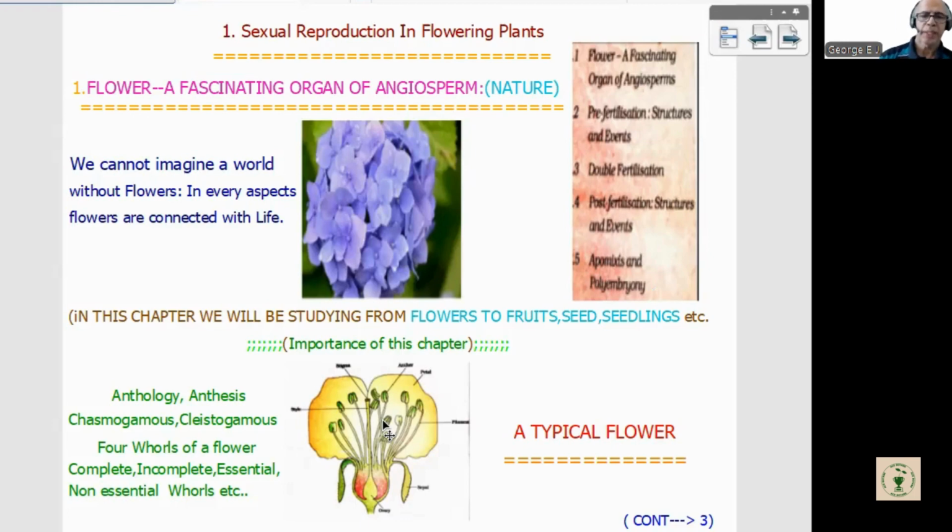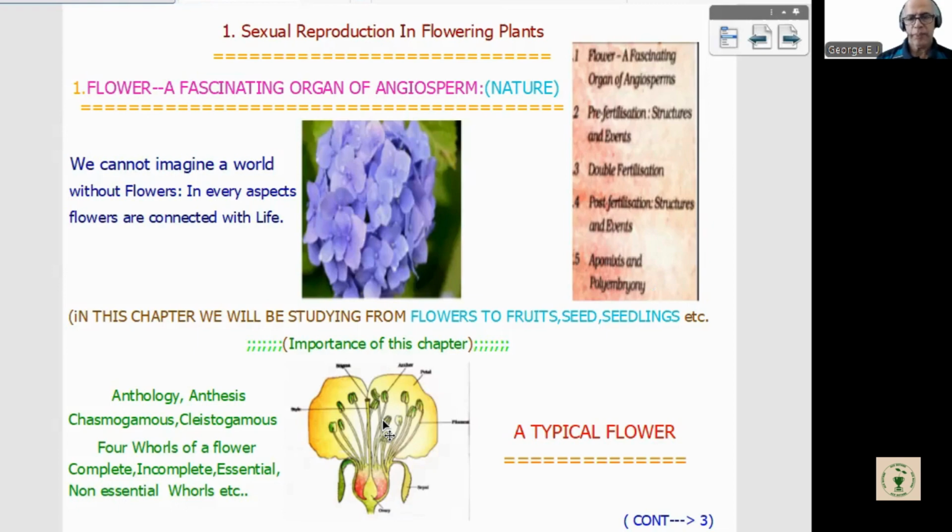Then chasmogamous. Morphology, we studied it in first year. A flower which is always open. One mark theory question, all these four words. Cleistogamous. Cleisto normally means closed. In fungi, we had cleistothecia, apothecia, perithecia. So cleistogamous means a closed flower, a flower which never opens. So I think these four terms are clear to you.